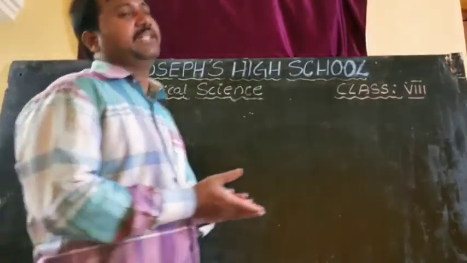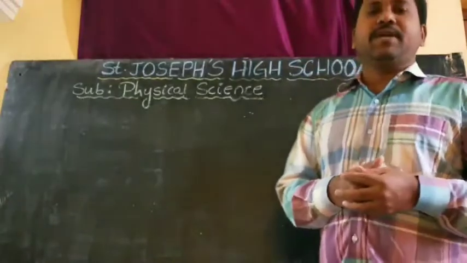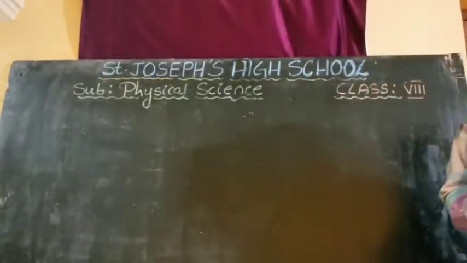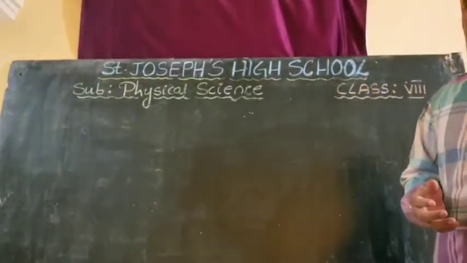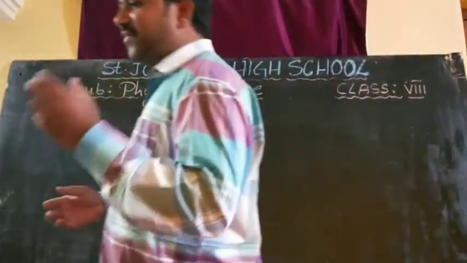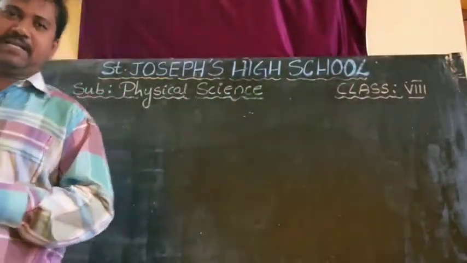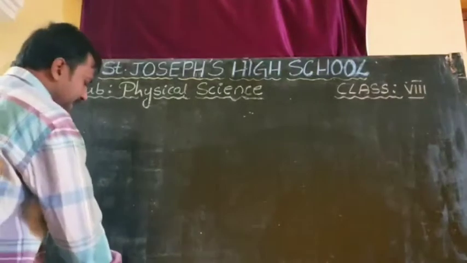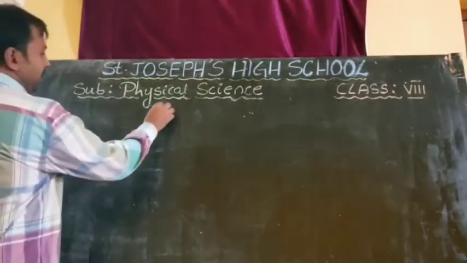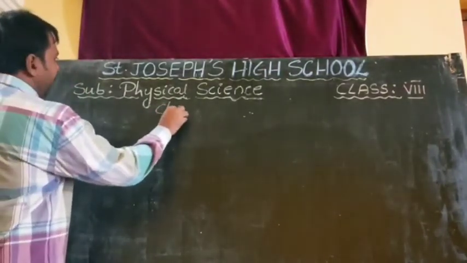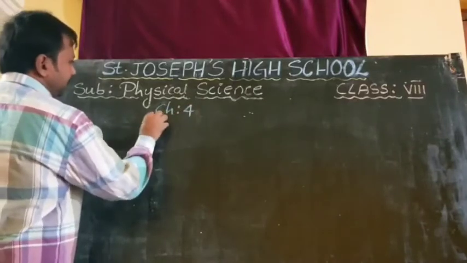Good morning, children. So previously we completed our first chapter of physical science. Now we are going to start the first chapter in chemistry part, that is metals and non-metals. This is actually chapter 4 in your textbook.